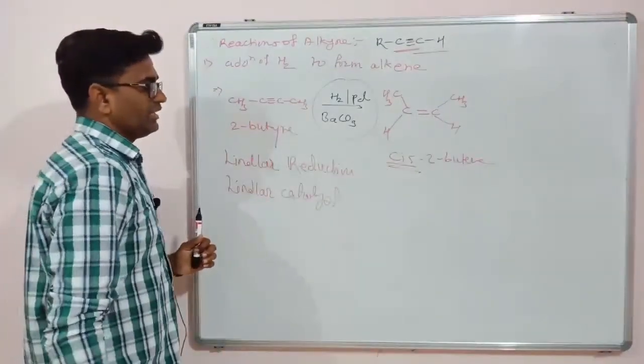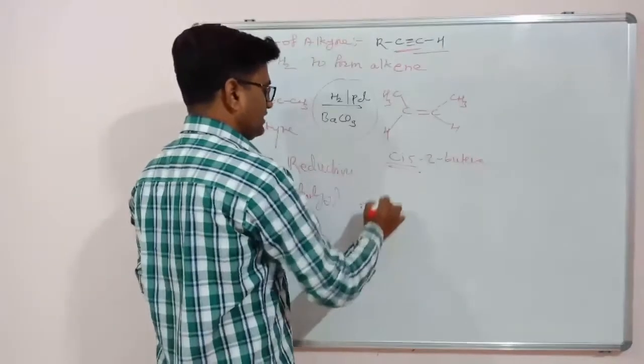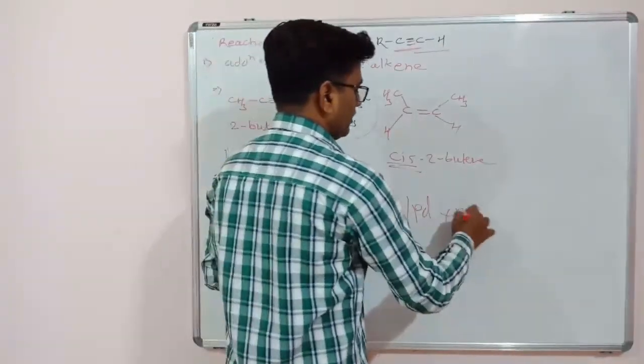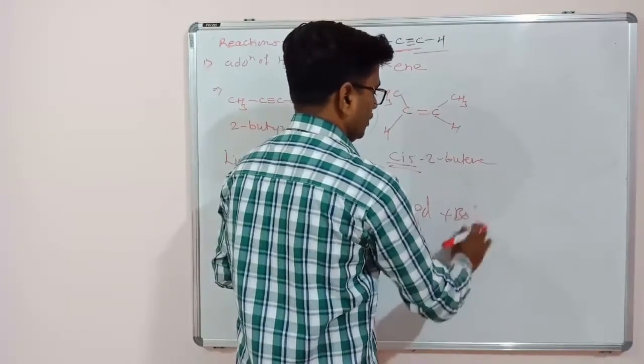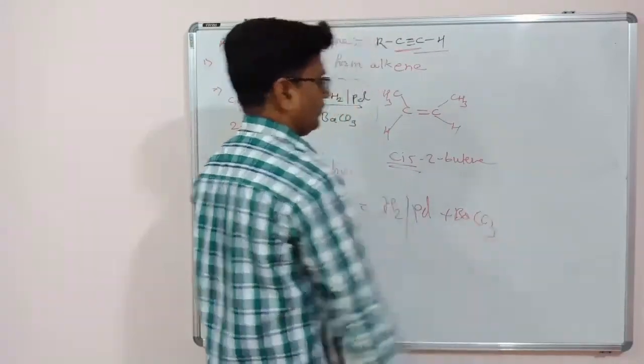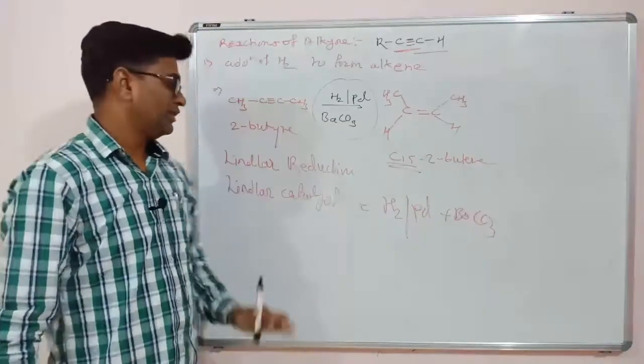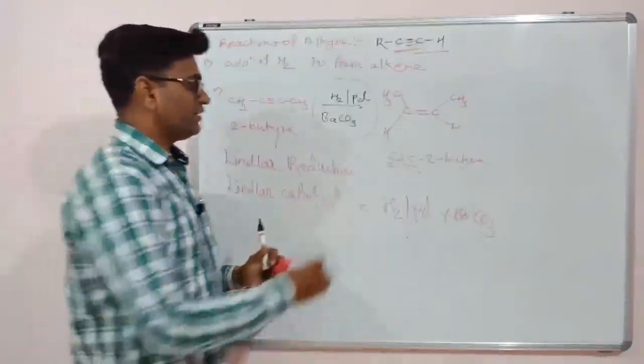So this catalyst is called the Lindlar catalyst. So what is the Lindlar catalyst? H2, Pd plus BaCO3 or BaSO4. So this catalyst is called the Lindlar catalyst. What is the specialty of Lindlar reduction?